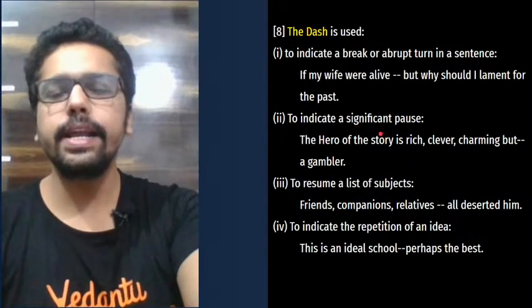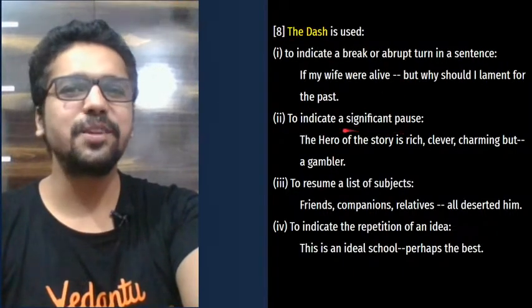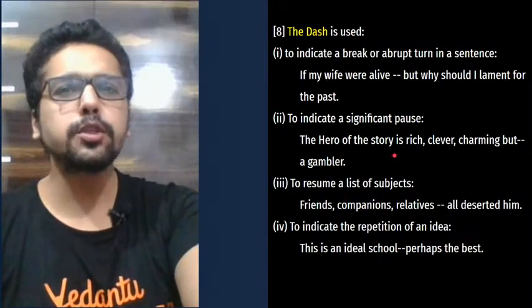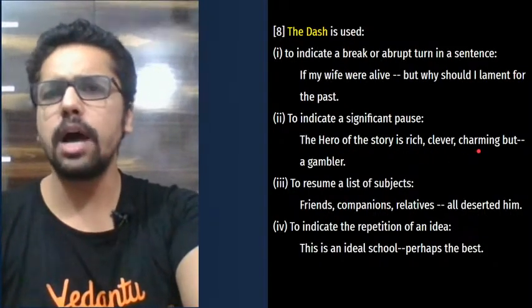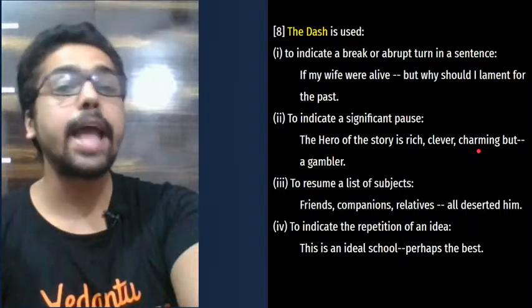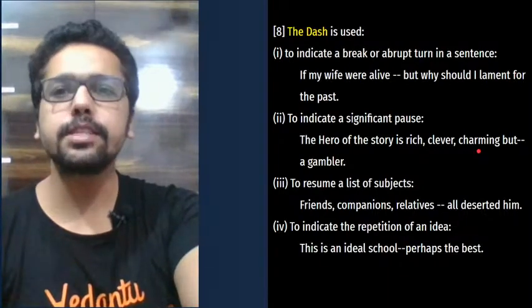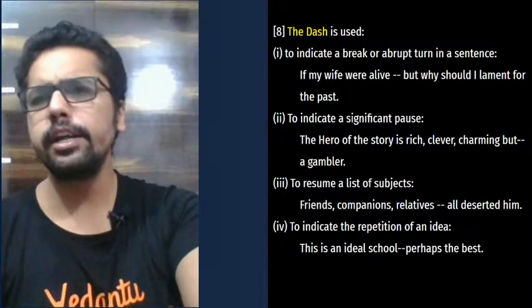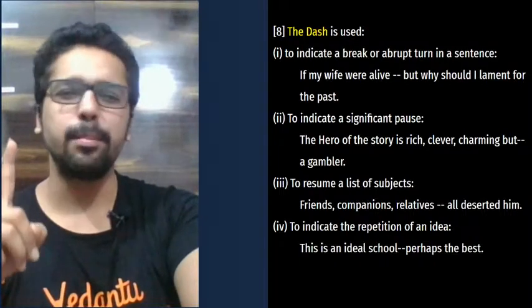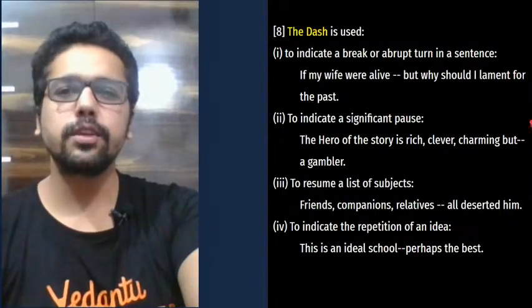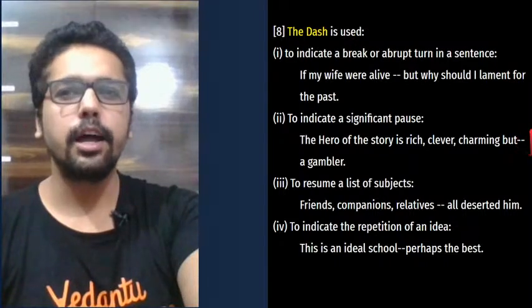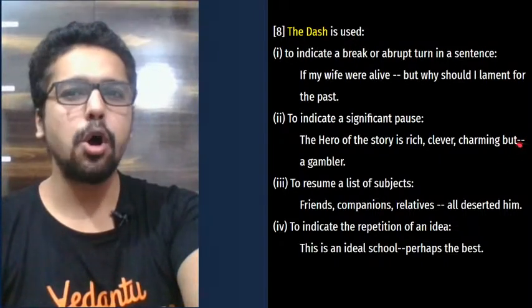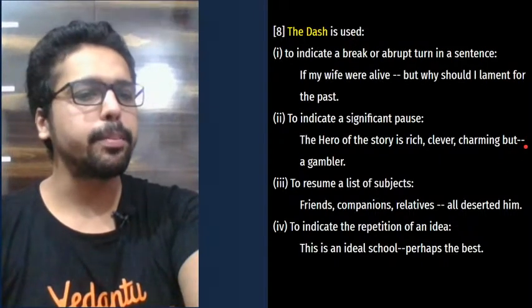Dash is also used to indicate a significant pause. You look at the significant pause. The hero of the story is rich, clever, charming, but a gambler. Okay, the hero is rich. First of all, we are appreciating him. The hero in the story, he's rich, he's clever, he's charming, but a gambler. He's a gambler. So this is a significant pause here. A longer pause, you see? It's a long pause, but a significant pause, an important pause.